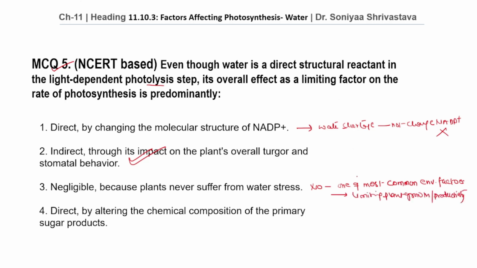Therefore, this is also the wrong option. Option number 4, direct, by altering the chemical composition of primary sugar products. Water deficiency does not change the chemical formula of sugars produced during the photosynthesis. Therefore, this is also the wrong option.